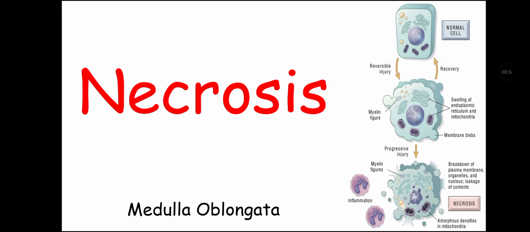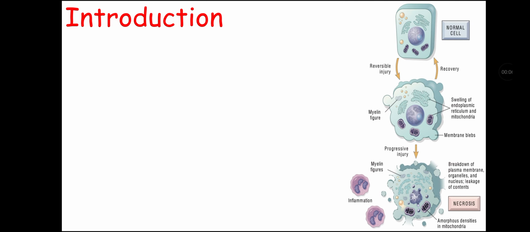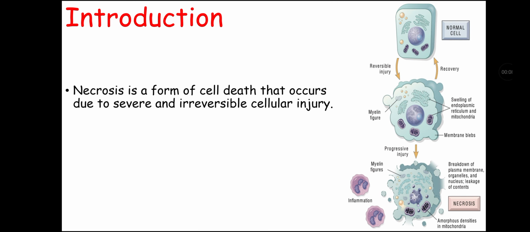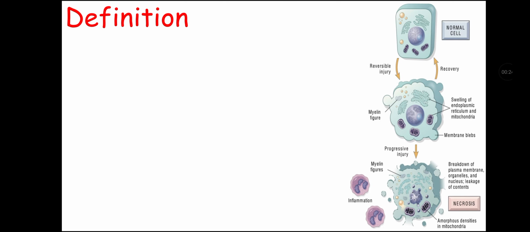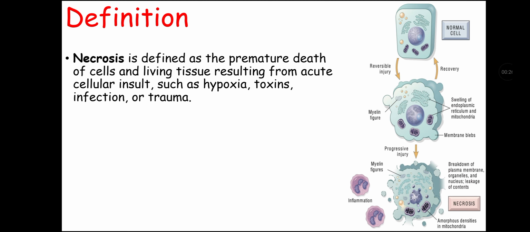Today we are going to talk about necrosis. So let's start the topic with introduction. Necrosis is a form of cell death that occurs due to severe and irreversible cellular injury. Unlike apoptosis, which is a programmed and often clean method of cell death, necrosis is chaotic, leading to inflammation and significant tissue disruption.